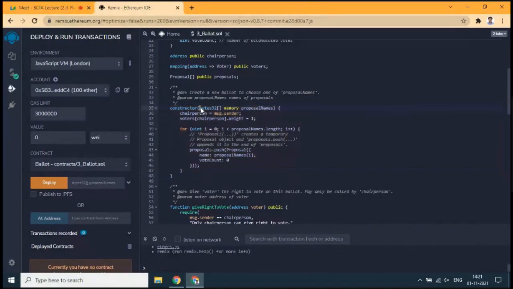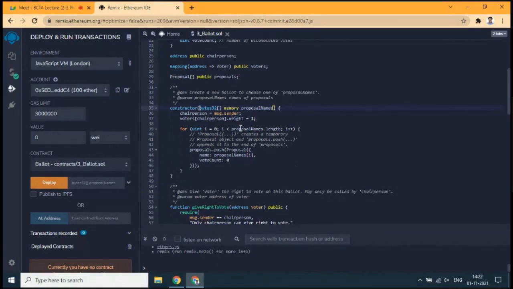So for bytes32, we have to supply the input in terms of hexadecimal values. It is a difficult task for you to convert into hexadecimal values and supply them. Instead, here in this deploy, you have bytes32 proposal names. You are supposed to supply a hexadecimal value. If you supply strings directly, it will not take.